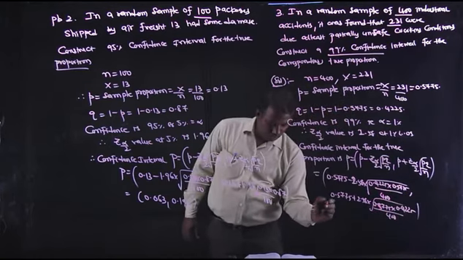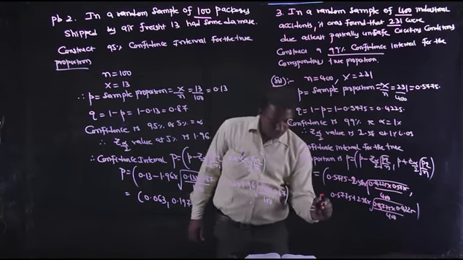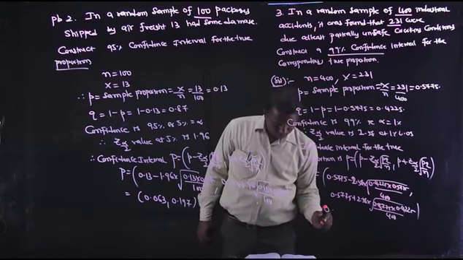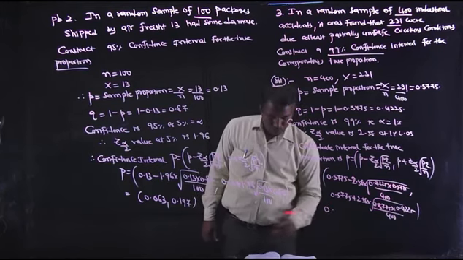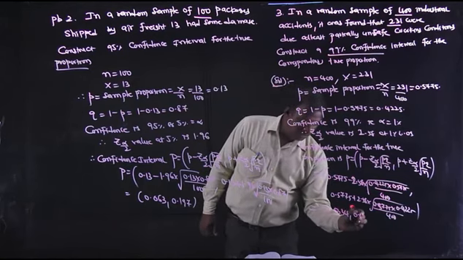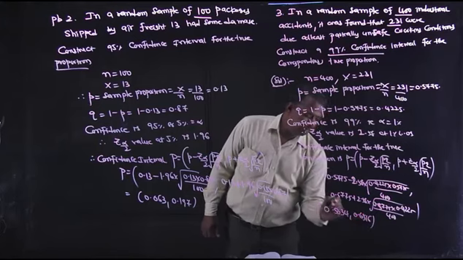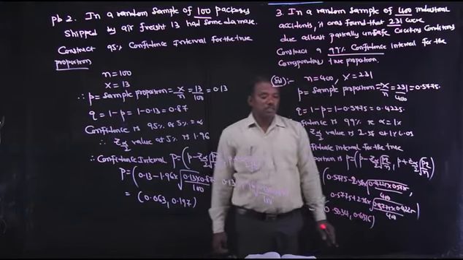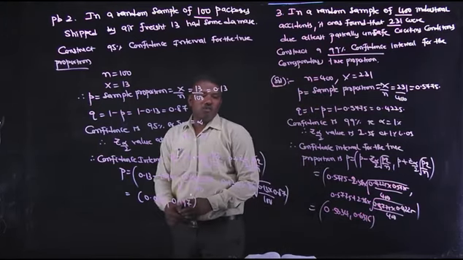Simplify, and we get the confidence interval as 0.5034, comma, 0.6516. This is the confidence interval.